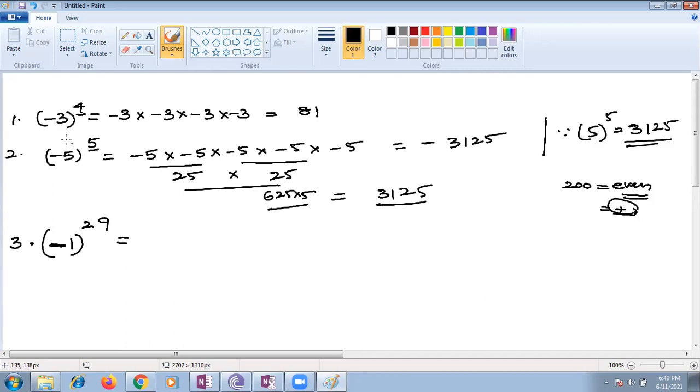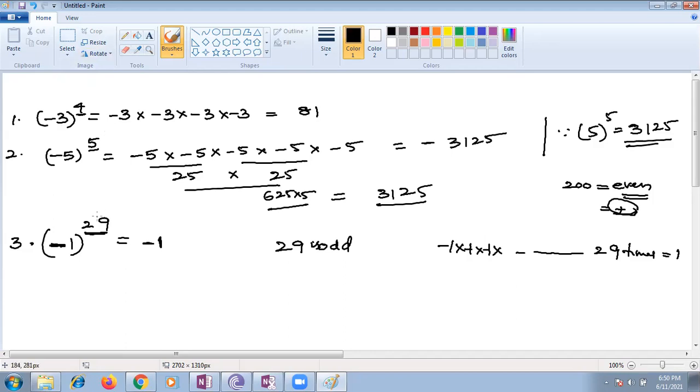You see in the third case, I'm taking a big power here like 29. Since 29 is an odd number, we'll get the answer as negative. Minus 1. Very good. Not only 29 times, if you multiplied 100 times also, you will get only 1. 1 into 1, 1 ones are 1. You multiply and try it, 1 ones are how much? 1.